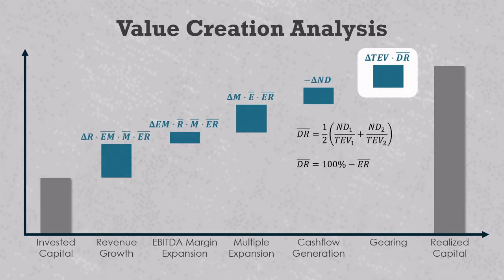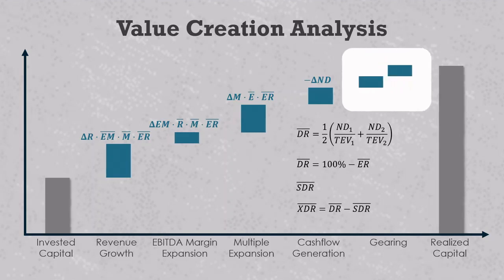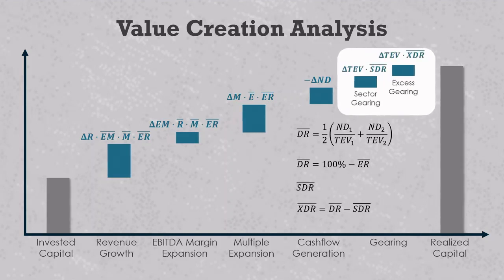We can define this value as the sector debt ratio, or SDR, and then define the excess debt ratio, or XDR, as the difference between the sector debt ratio and the company's average debt ratio as follows. This lets us split up gearing into two new value drivers. Sector gearing is what would have occurred if the company had a capital structure similar to the typical sector peer, and excess gearing tells us how much extra gearing occurred because of those different leverage levels.